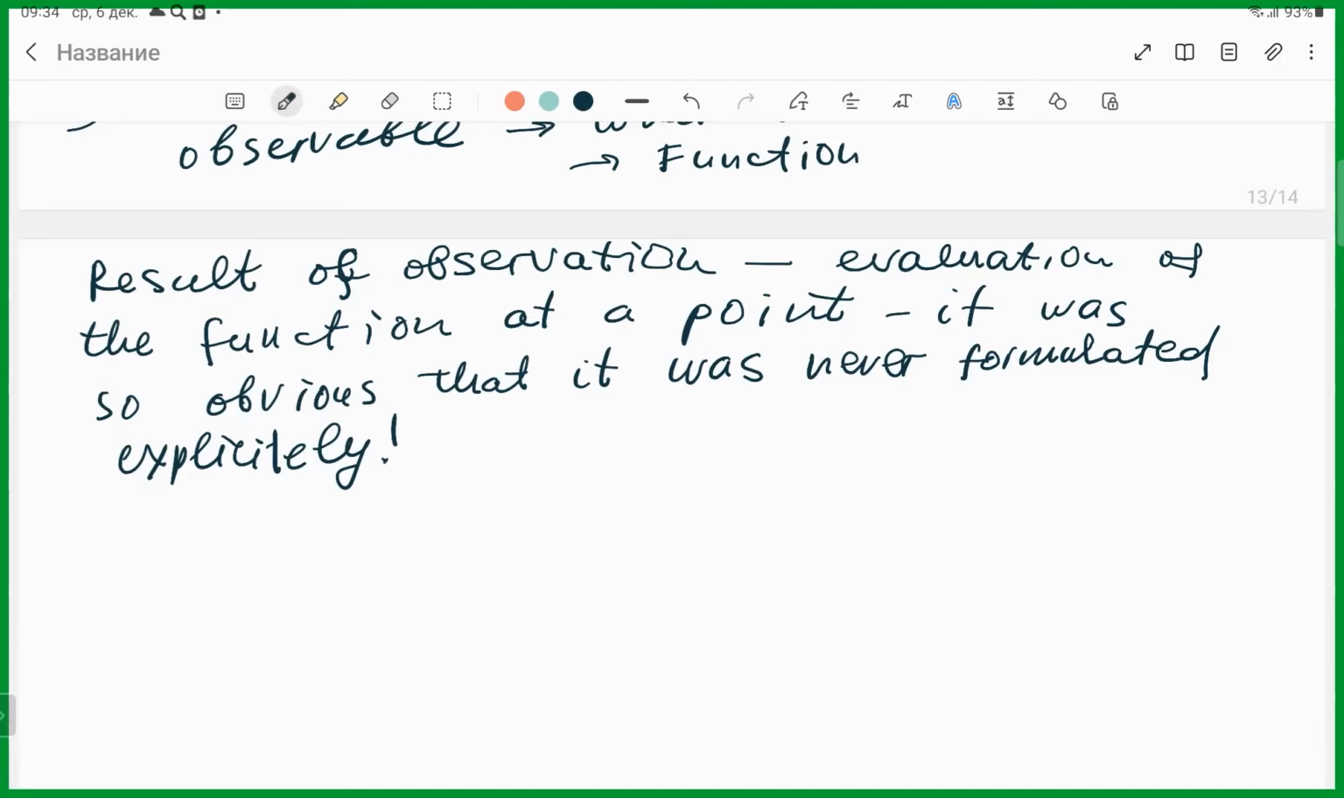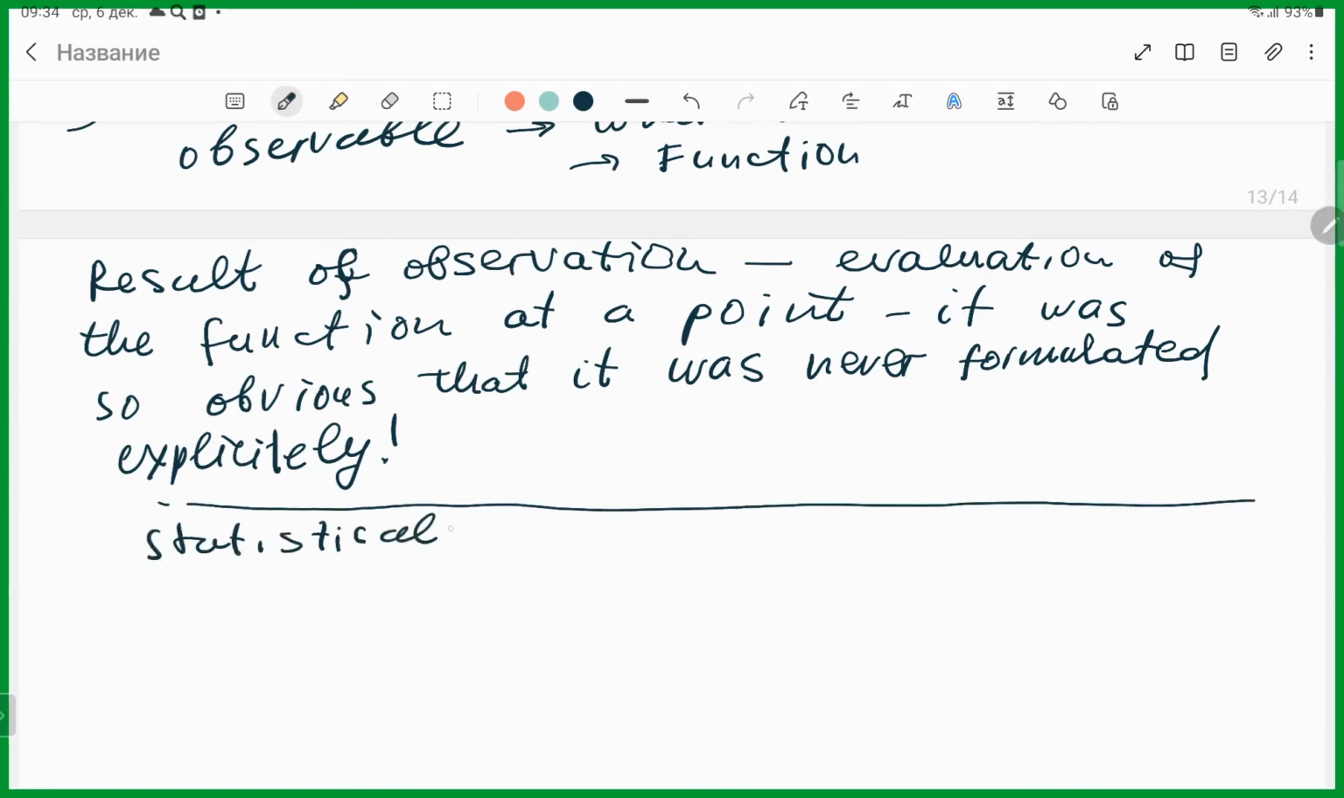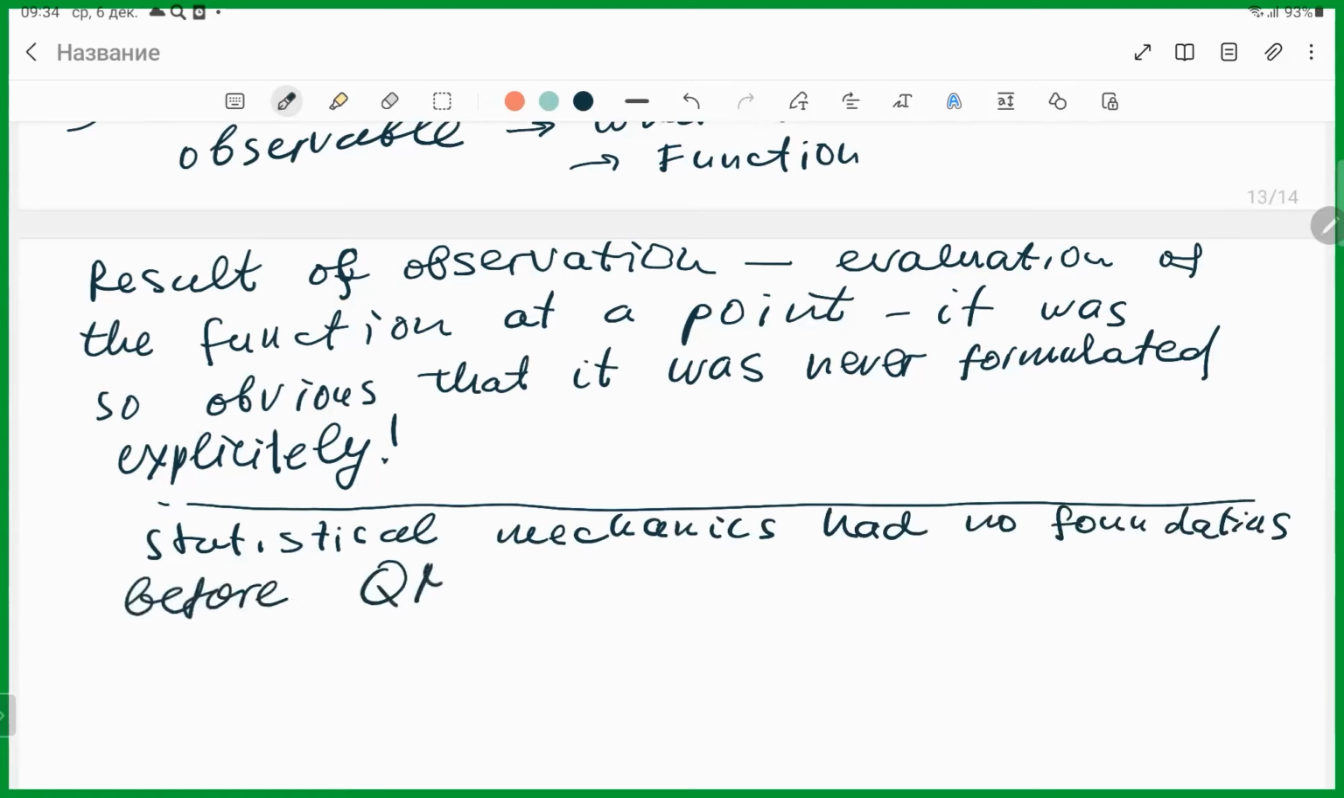And this was considered as the origin of indeterminacy. But what if we have an ocean and have no birds? So this I'd like to write down. Statistical mechanics had no foundations before quantum mechanics. It could be considered as a formal mathematical scheme, but it was not derived from the classical mechanics. So it is my personal opinion.